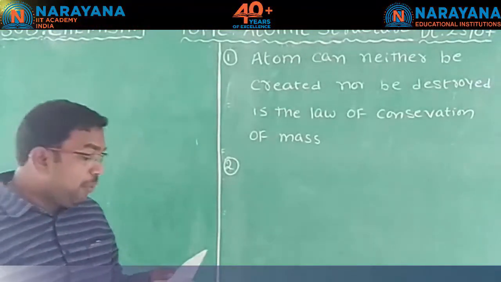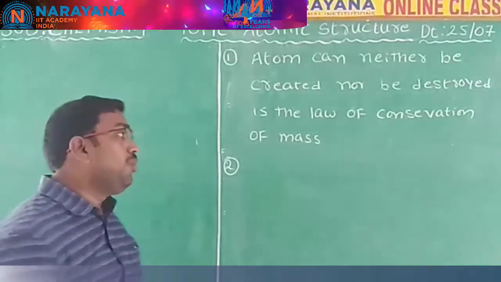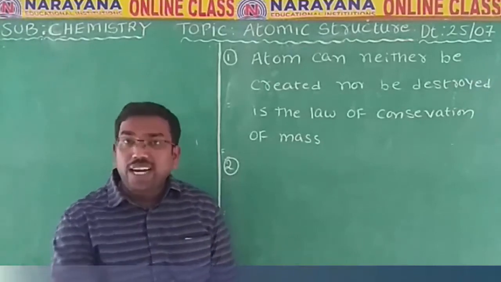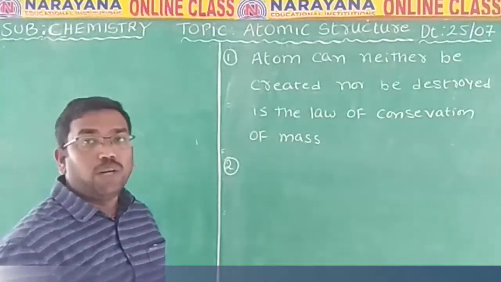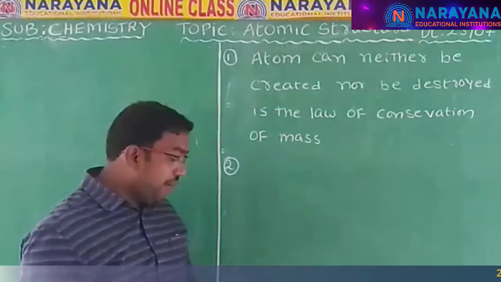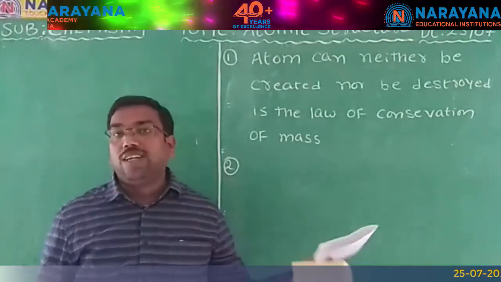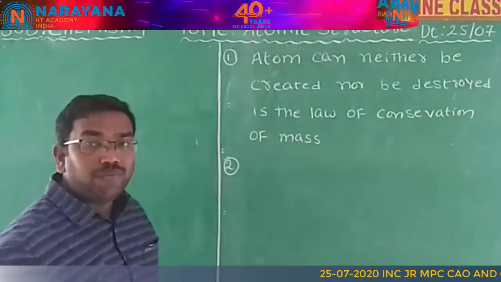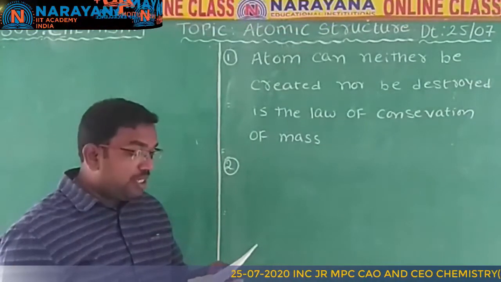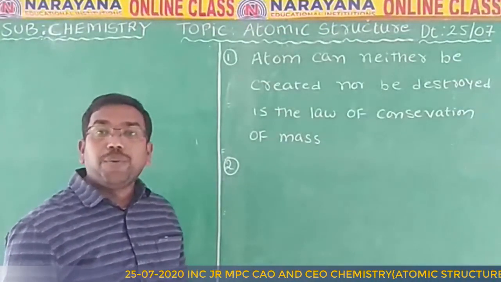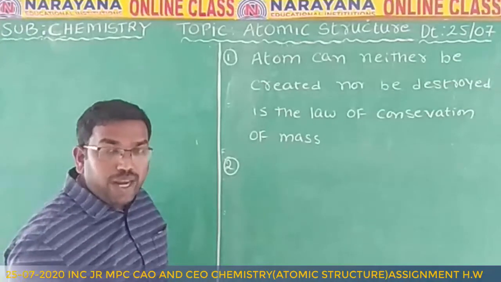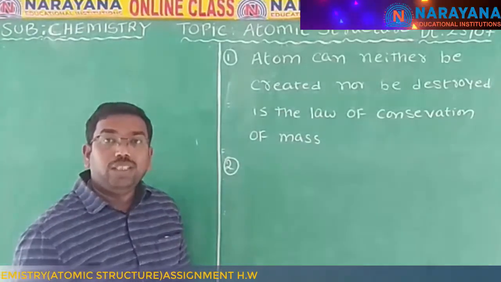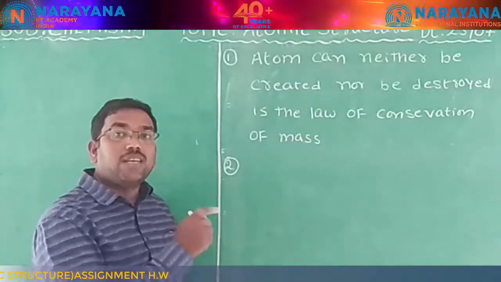not a contribution made by Thomson? So, which of these is not related to J.J. Thomson? The first option is the discovery of the electron. We know that the electron was discovered by J.J. Thomson. And the second option is the discovery of the atomic nucleus. The discovery of the atomic nucleus is not by J.J. Thomson. The atomic nucleus was discovered by